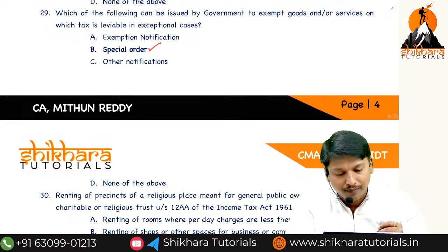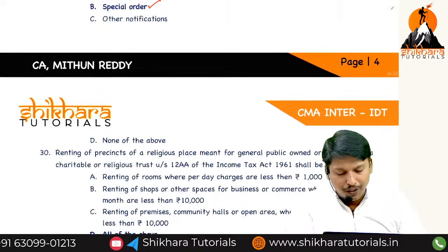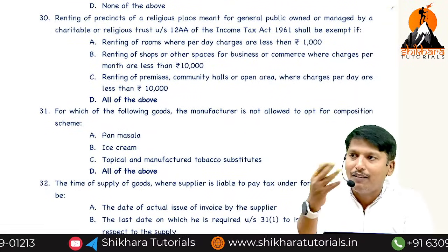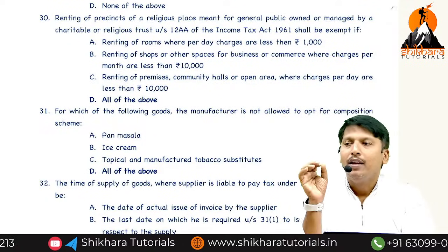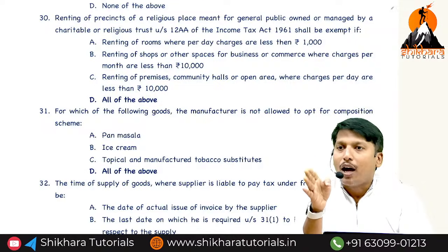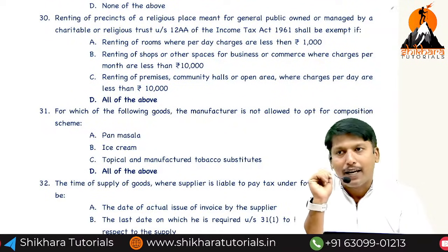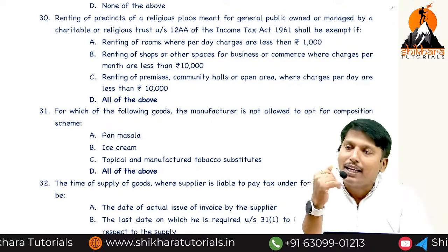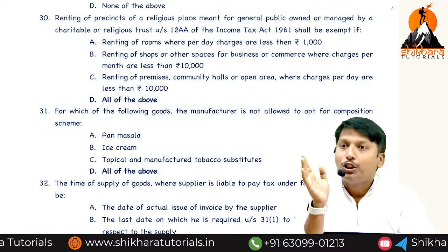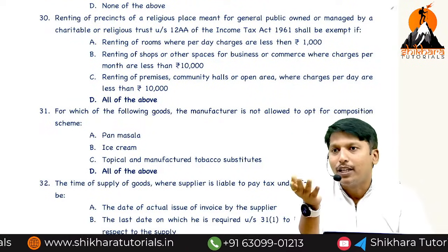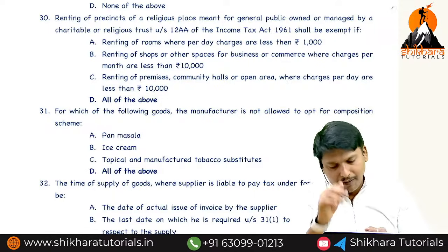Special order. What order, sir? Special order. Renting of religious premises. Have you remembered? I will revise once again. Renting of religious premises. Room 1,000 or above taxable per day. Kalyana Mandapa 10,000 or above per day taxable. Shops 10,000 or more per month taxable. Below that is exempted. We'll see.